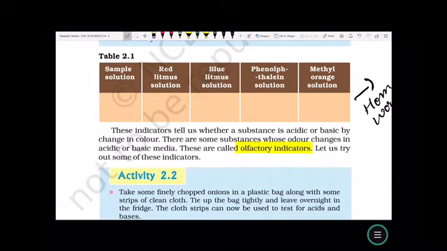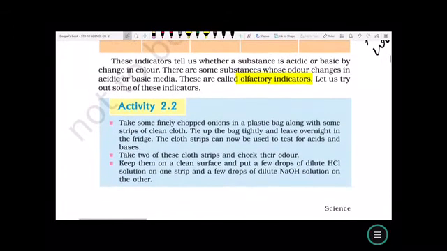These indicators tell us whether a substance is acidic or basic by change in color. They are called color change indicators. There are some substances whose odor changes in acid or basic media. These are called olfactory indicators. Let us try some of these indicators.